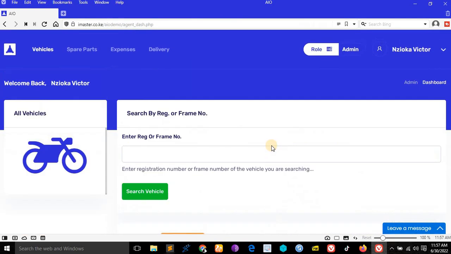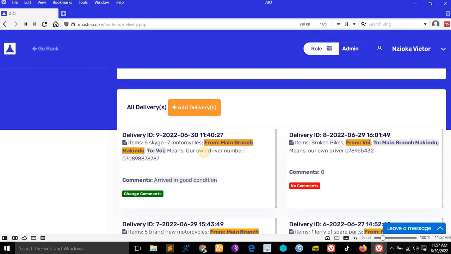Let's go and see if we can see what was added by Betchalo in the delivery. We can see this item was sent at this time, and it arrived in good condition. You see, and let me check this one. The comments are arrived in good condition. This person has not responded. This one has not been responded.